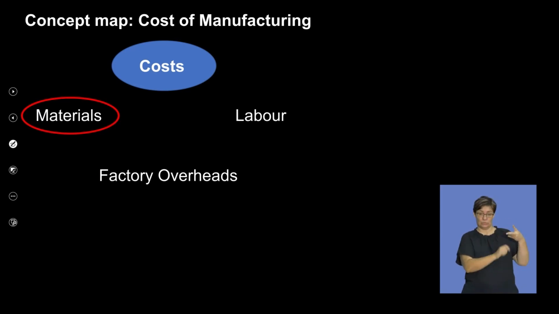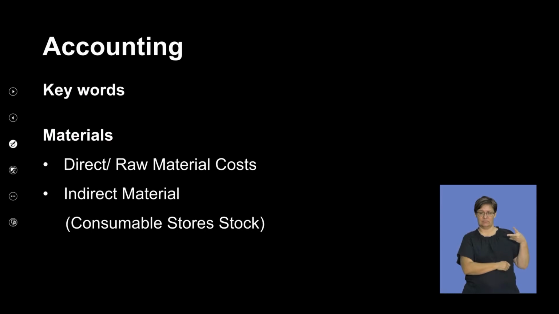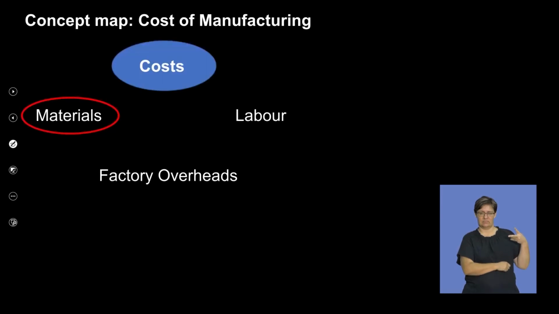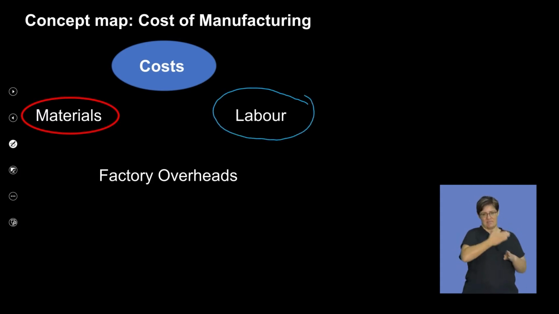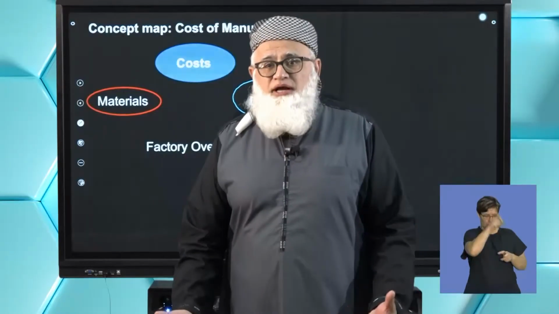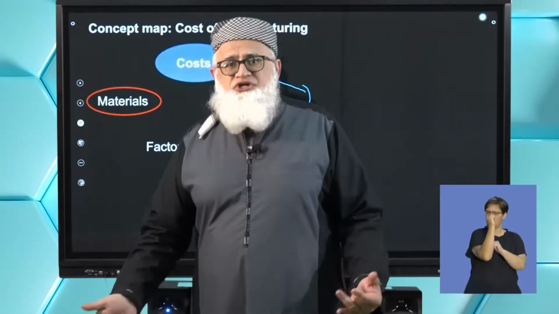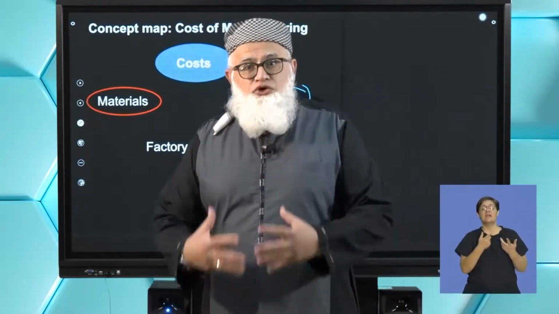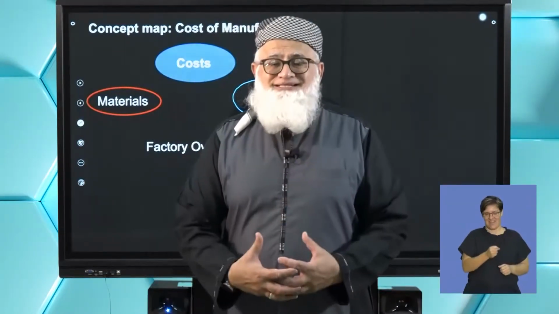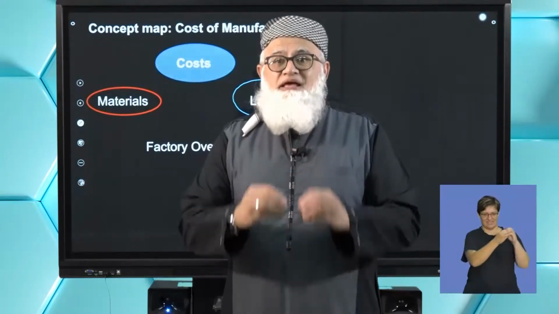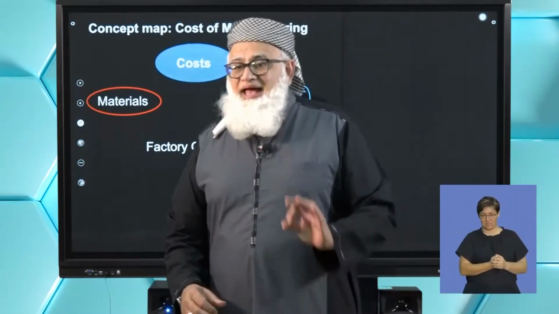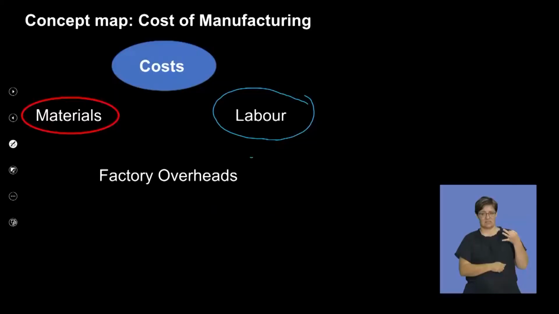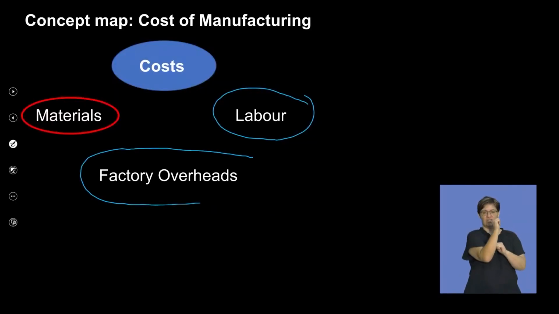Number two, you have your labor. Okay, obviously you need human resources to make a particular product. Yes, with mechanization, you have robots as well, but remember, primarily you have the labor component into making a particular product. And the third component that you look at is factory overheads.